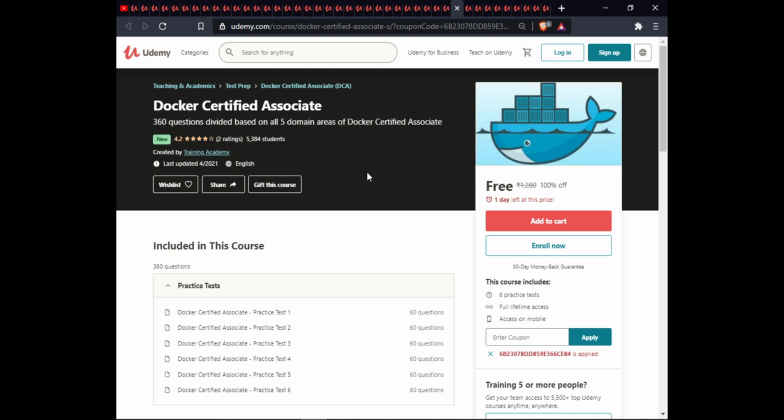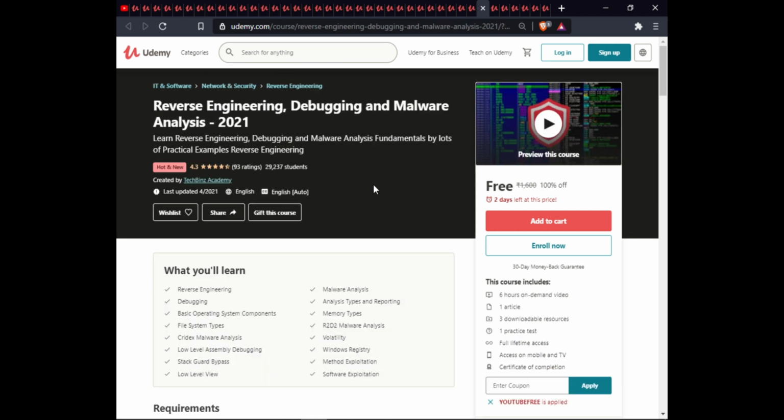Next course is Docker Certified Associate. This course includes 6 practice tests with full lifetime access. The next course is Reverse Engineering, Debugging, and Malware Analysis 2021.